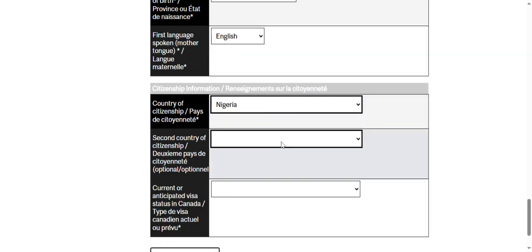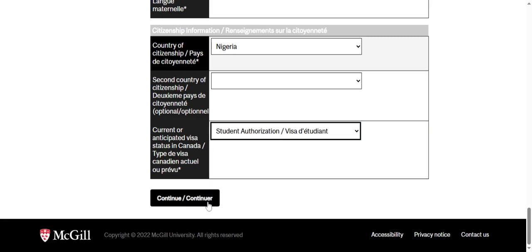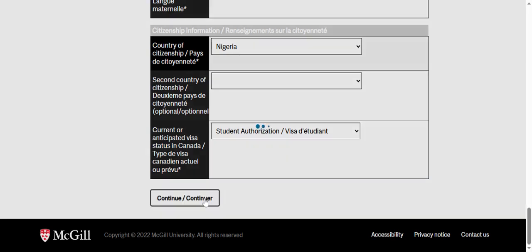If you have a second citizenship, you can pick it here, but I don't have, that's why I left it blank. Then we move to current or anticipated visa status in Canada. If you have a permanent residency, you can pick. If you are on a diplomatic visa, you can pick that. I think we'll just pick student authorization because it's the student visa that we definitely have. So it takes us to the next page.